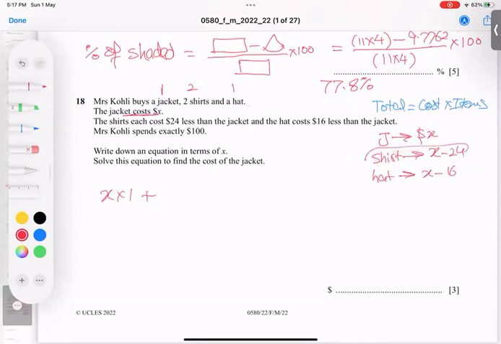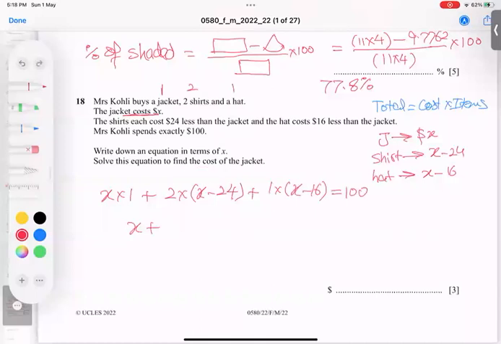And the number of shirts is 2. So 2 times (2X minus 24), plus the cost of the hat, which is 2X minus 16, but the number of hats is 1 only. So 1 times (2X minus 16). And the total money spent is exactly 100, so it equals 100. So I think the rest is easy.